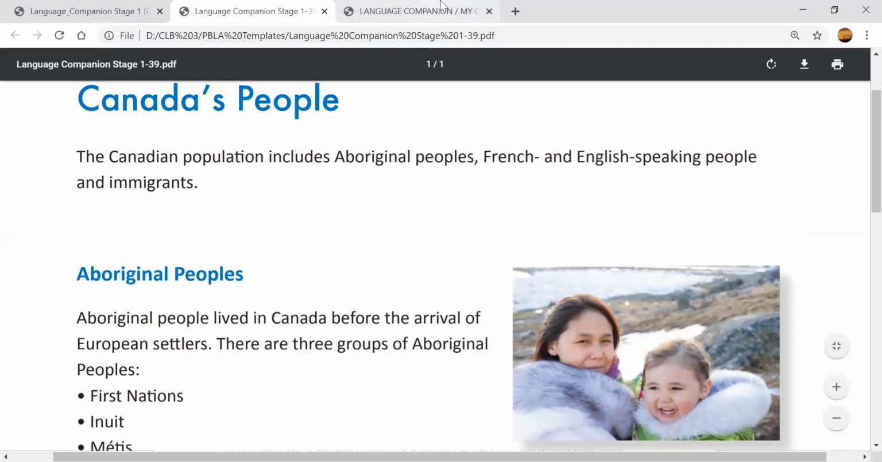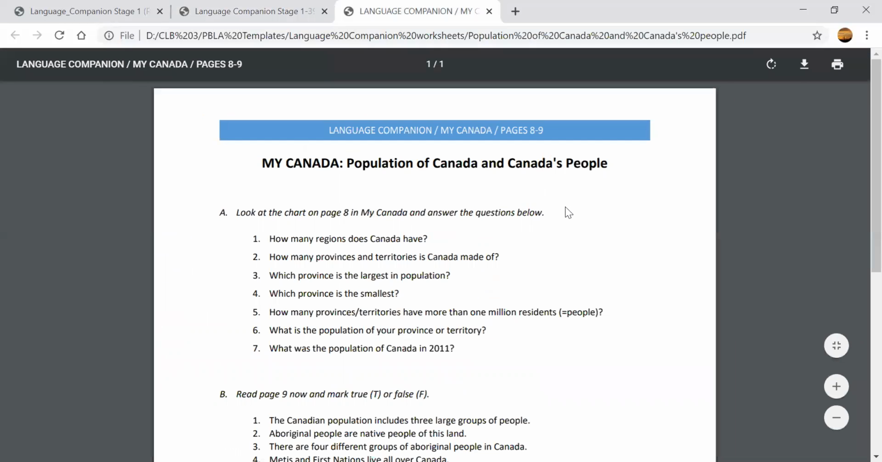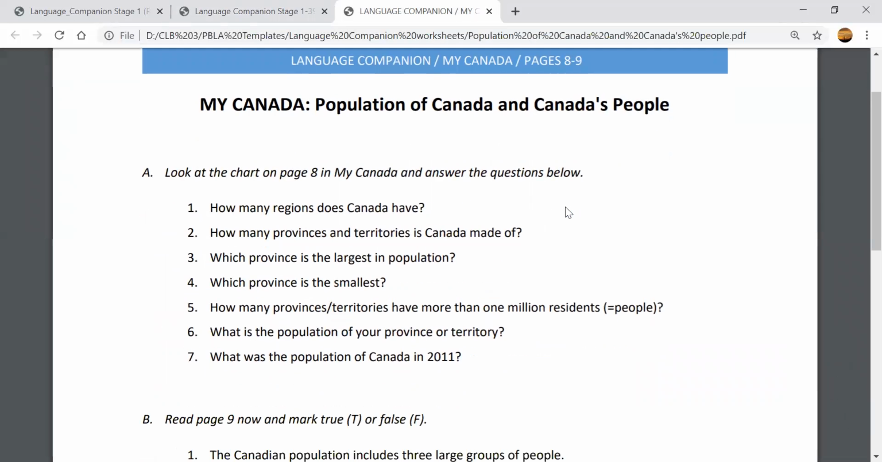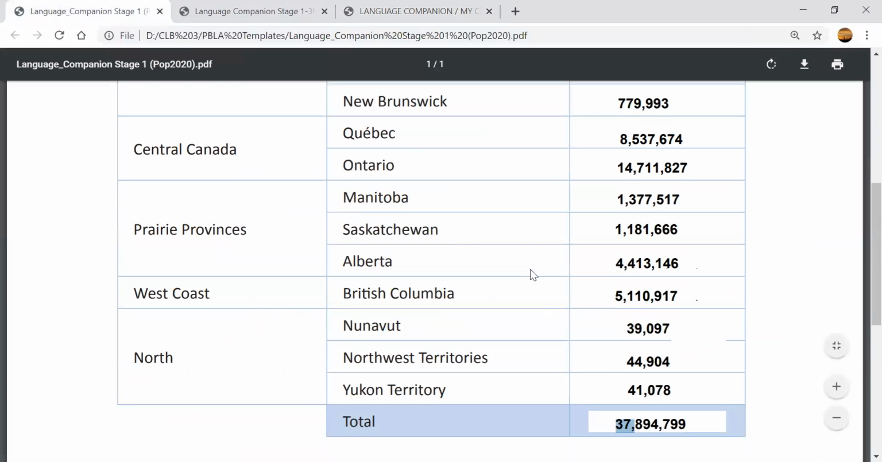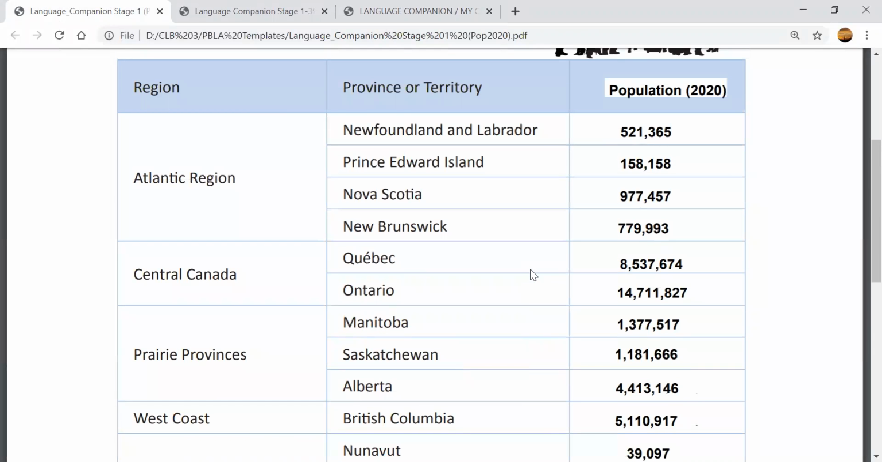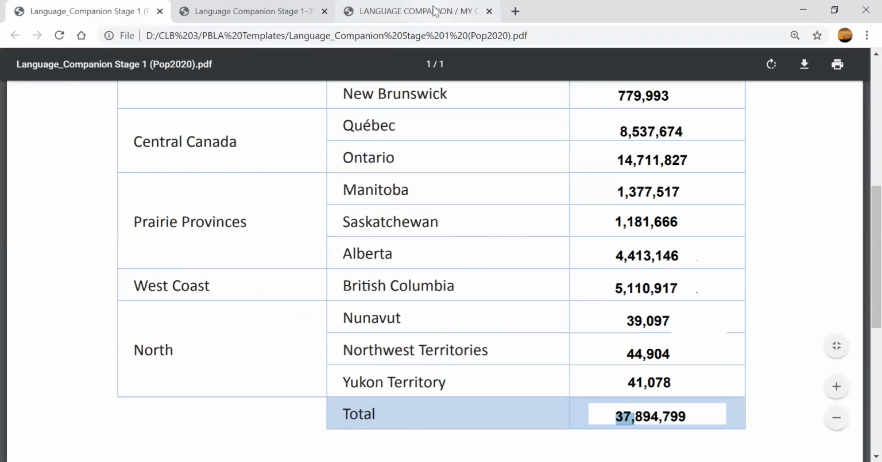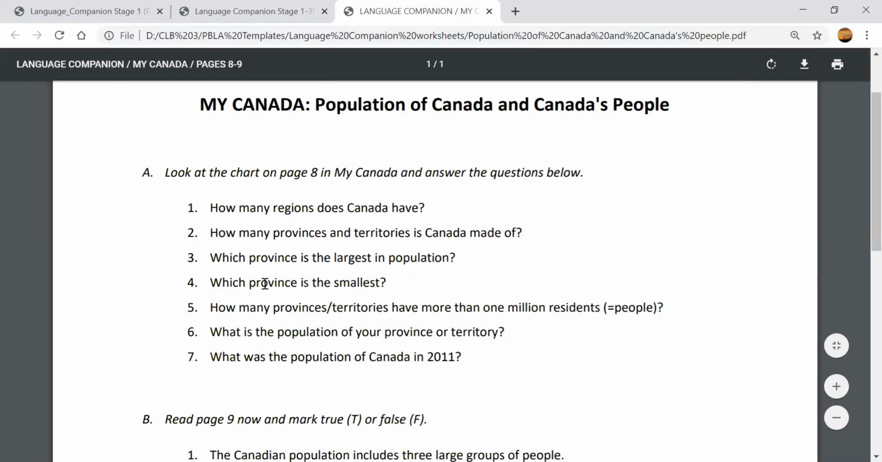Now let's go to our homework for today. You will be answering the questions below. Number 1, how many regions does Canada have? 2, how many provinces and territories does Canada have? 3, which province has the largest population? So we need to go back to our population chart and tell me which province has the largest population, and which province has the smallest population.